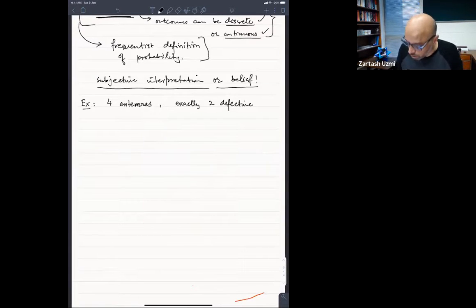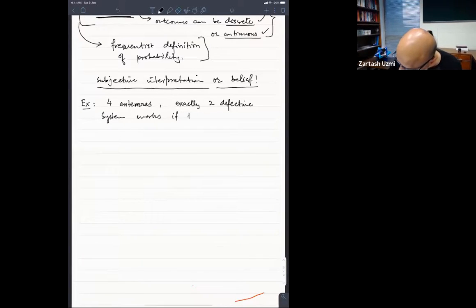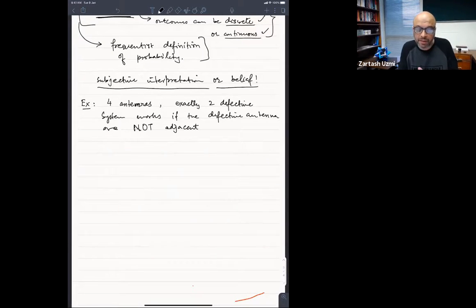We know that the device will work, or the system works, if the defective antennas are not together, not adjacent. If they are not together, and a working antenna comes between them, then the system will work. If the two broken antennas come together, then the system will not work.